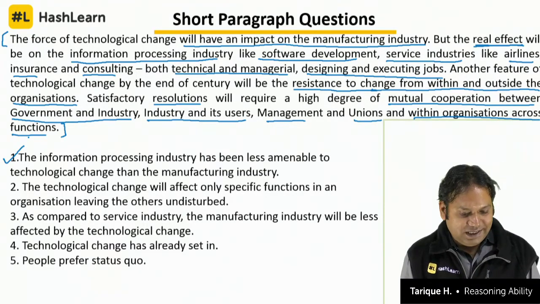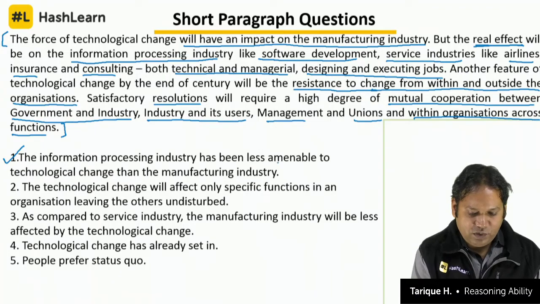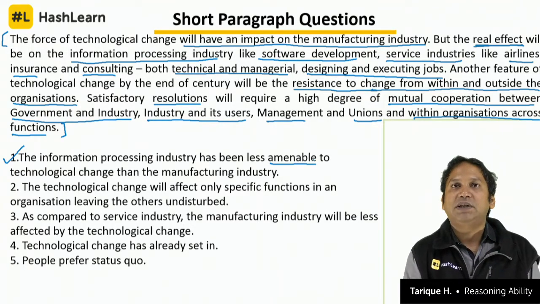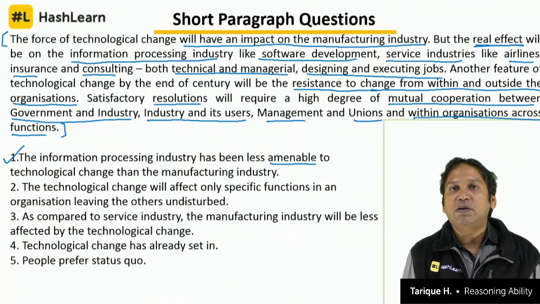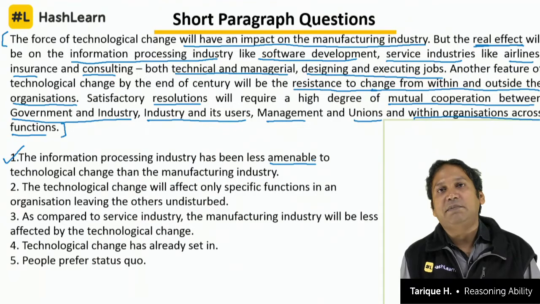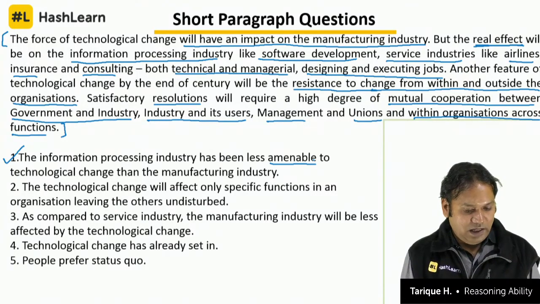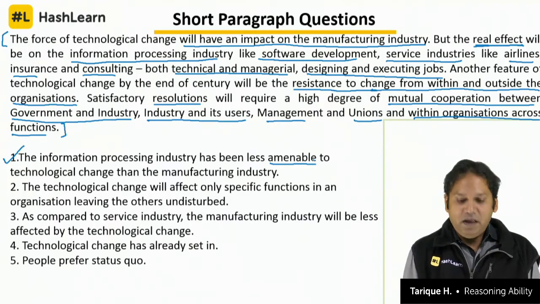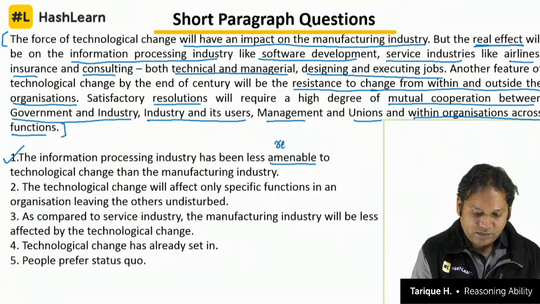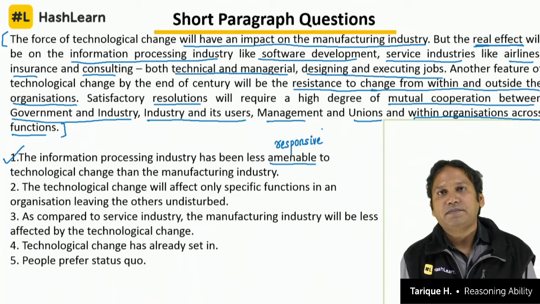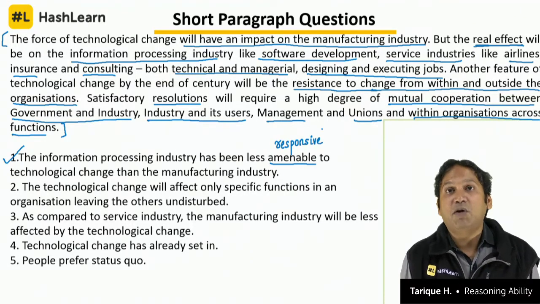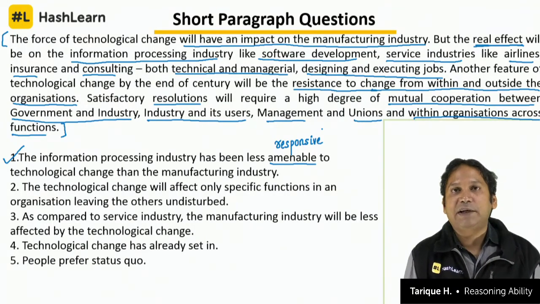The information processing industry has been less amenable to change. Now if you do not know the meaning of amenable, this question is gone. You cannot solve this question if you do not know the meaning of the word amenable. The information processing industry, that means the IT industry, has been less amenable to change than the manufacturing industry, less responsive to change. Among the different meanings of the word amenable, compliant, we also have the word responsive, that is more applicable in this scenario.